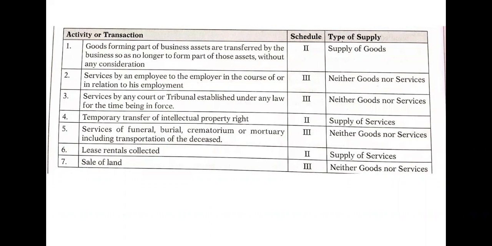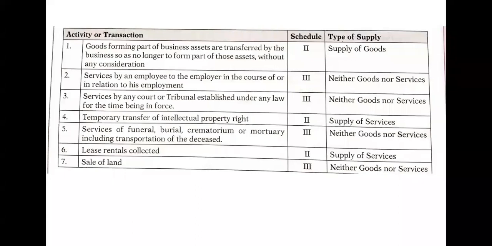Similarly, services by a court or tribunal established under any law for the time being in force. Now this will also come under Schedule 3, neither goods nor services. Why is a court established? Why is a tribunal established under law? Because they ultimately have to give you justice. A judge has to be there in the court.